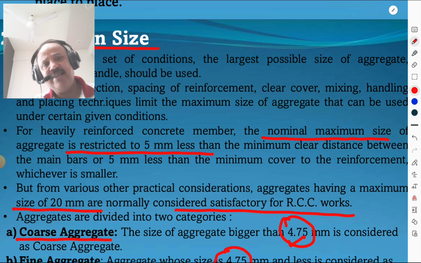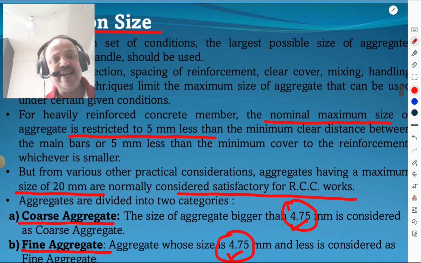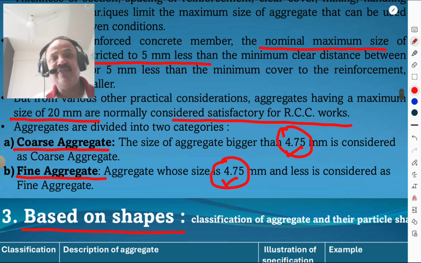RCC work. 10 mm, 20 mm. 20 mm is the maximum size. Aggregates are divided into two categories. First is the coarse aggregate and second is the fine aggregate. And all the time one must know this classification based on the size, because all the time it is essential in concrete technology. And in oral, such a type of questions are always asked.